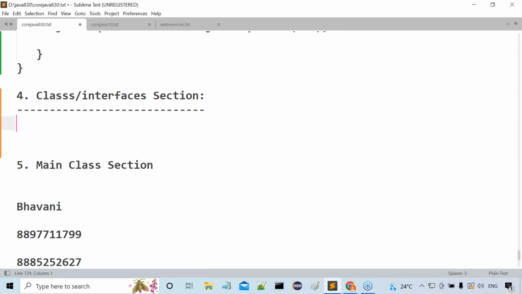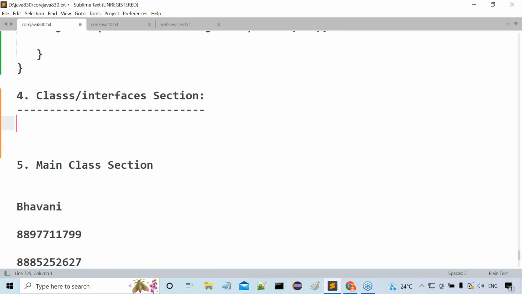Any group representation is called a class. Classes are used to represent a particular group. Group representation is a class. Yes, sir. All of you are following or not? What is this class actually? It's a group representation. That is the class.